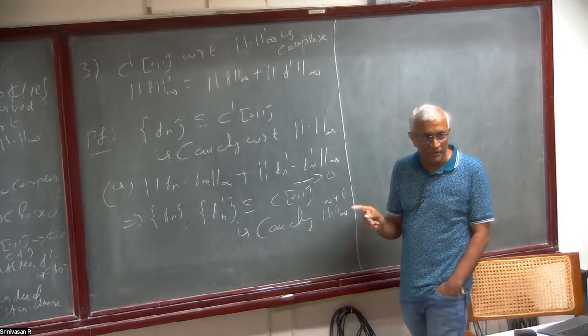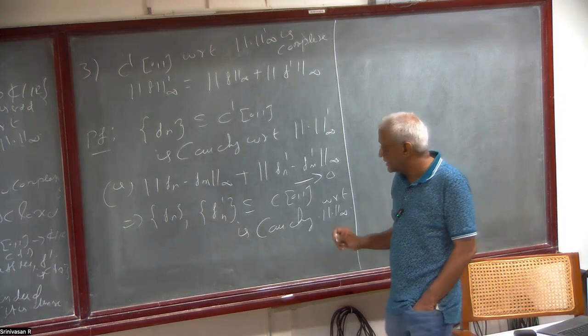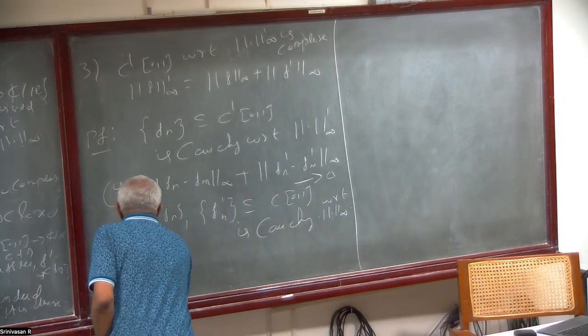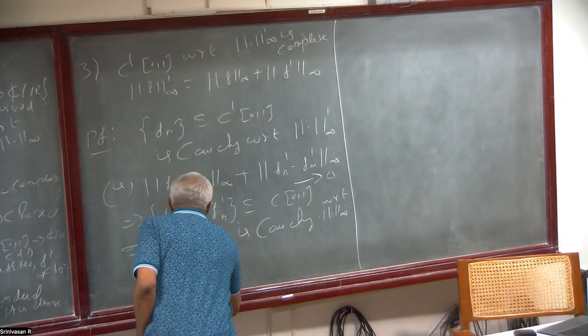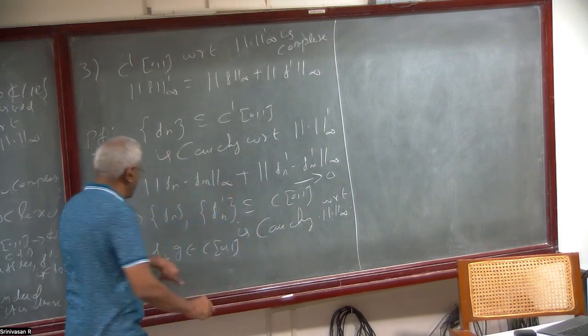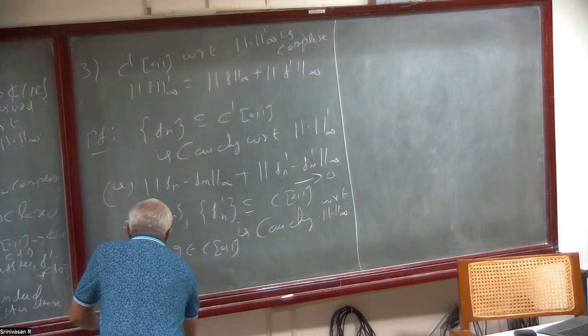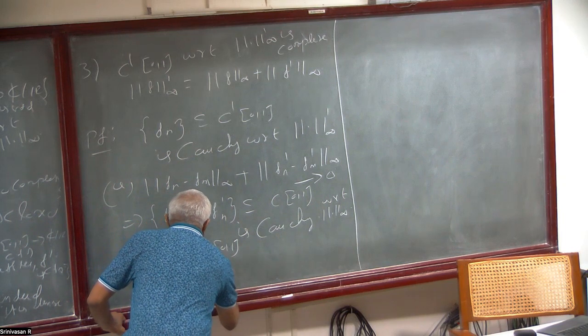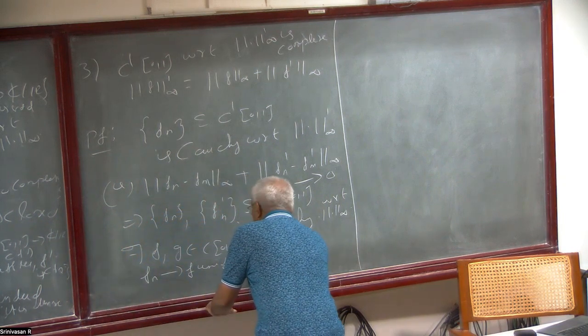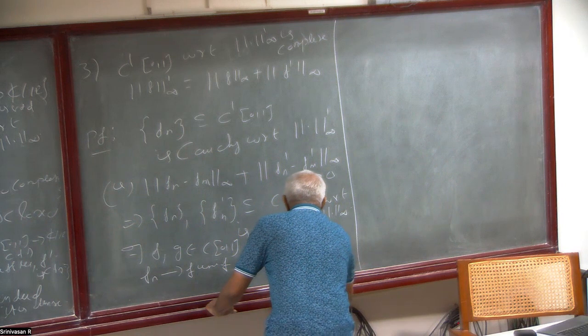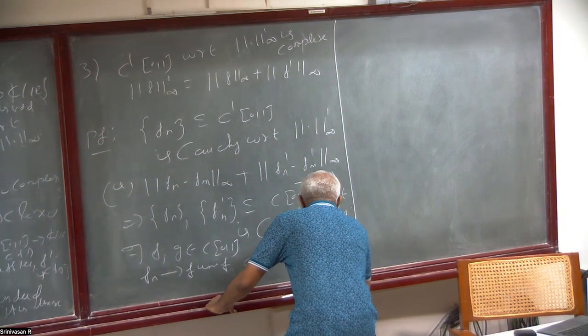This is just the infinity norm, uniform convergence. So there exist f and g in C[0,1] such that fn converges to f uniformly and fn prime converges to g uniformly. Have you seen any theorem?